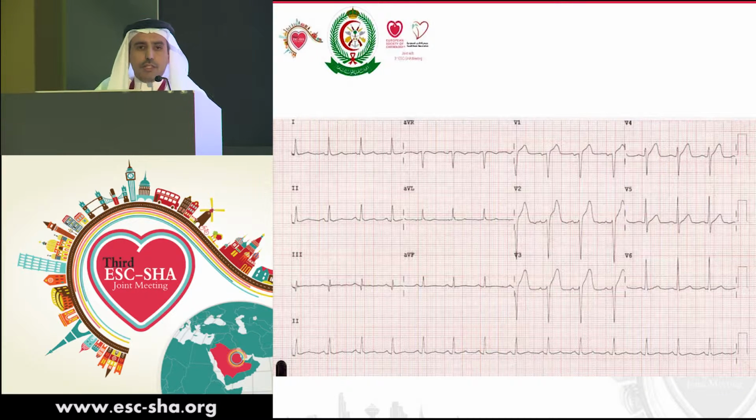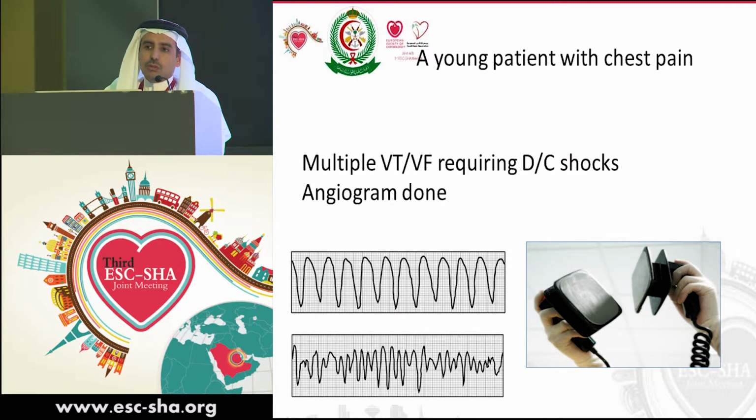Basically, the ECG demonstrated that there is ST elevation in V1, V2, and V3. So the on-call at that time decided to take the patient immediately to coronary angiogram. The cath lab was activated. A few minutes later, after this ECG, patient had initially monomorphic VT according to the ER doctor. On the monitor, there was a monomorphic VT, which degenerated into polymorphic and subsequently VF.